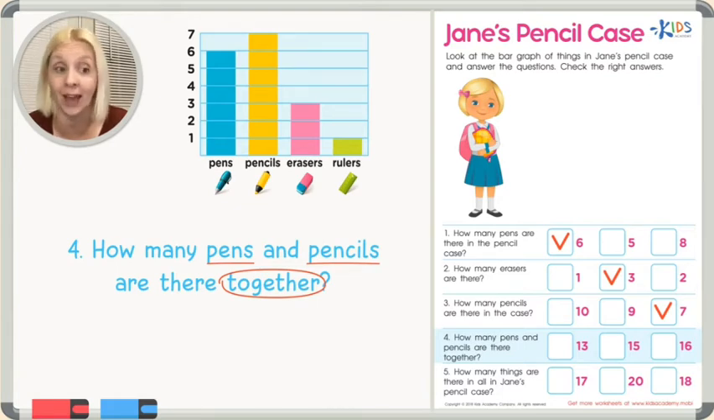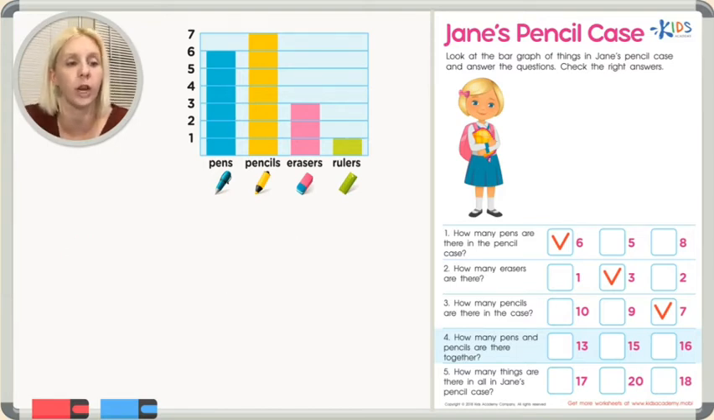We need to add them, right? When you say how many are there together, the word together is kind of a clue word to let us know that we need to add. So let's write over to the side on the board here, how many pens are there? And we already found the answer, but the answer for pens is there's 6. So we're gonna take 6 and then we're gonna add how many pencils are there. How many pencils did we say there are? There are 7, right? So we're going to add these together.